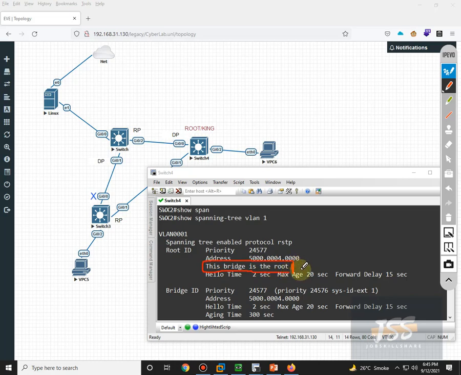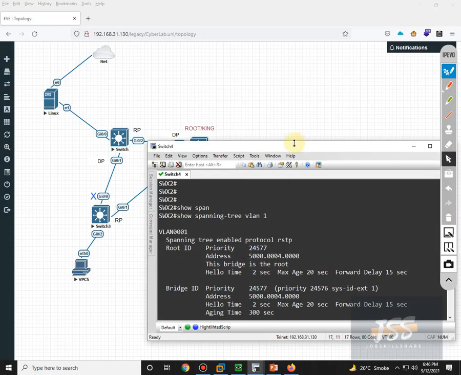Until now you haven't touched the parts of spanning tree root bridge election, so that's why I just use the layman example for this. So this is the king of all switches.